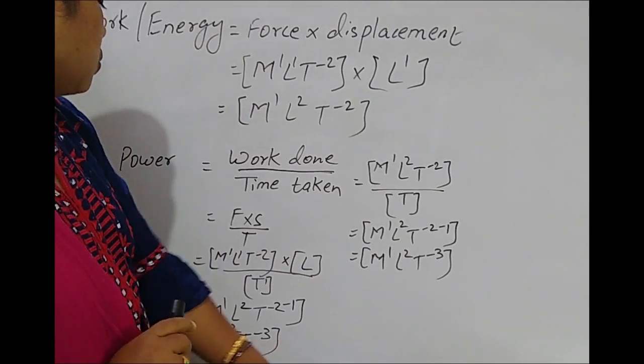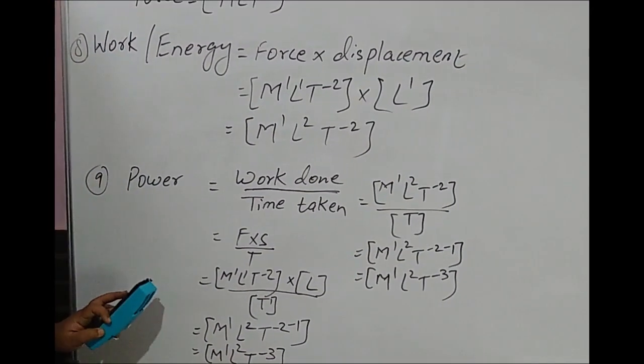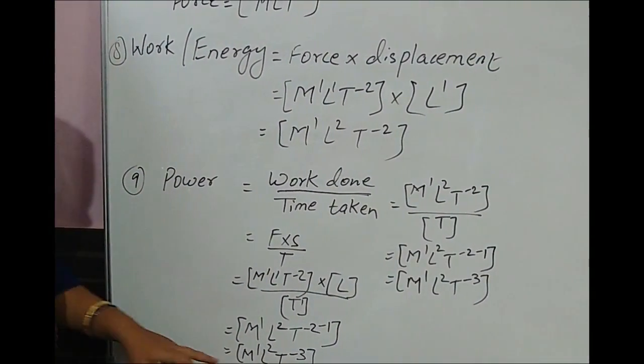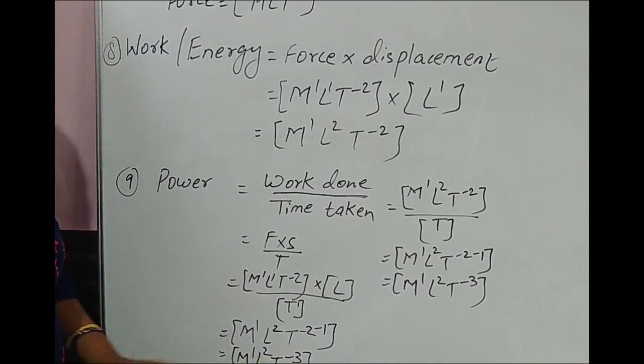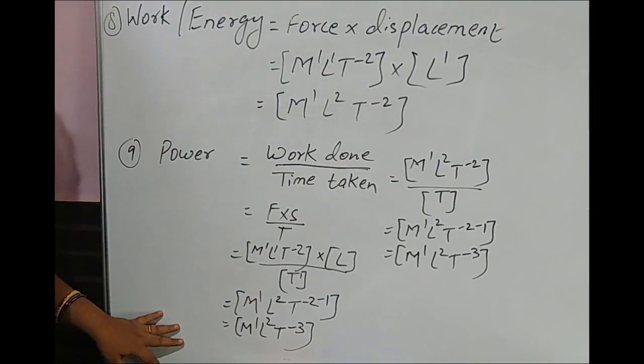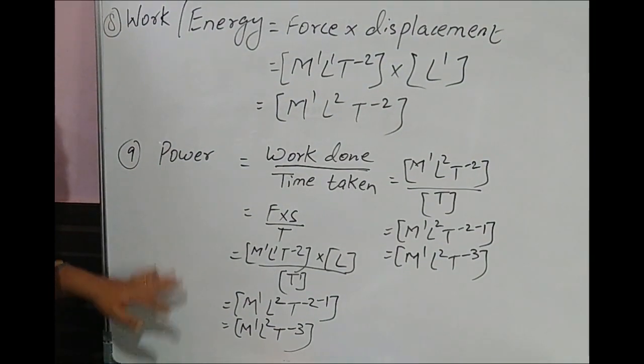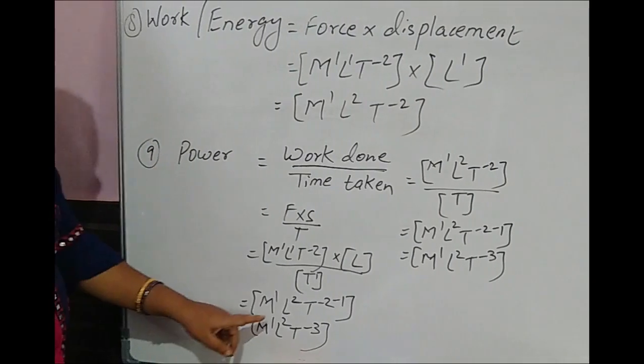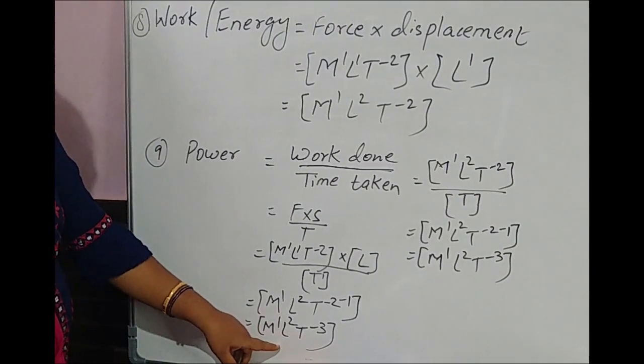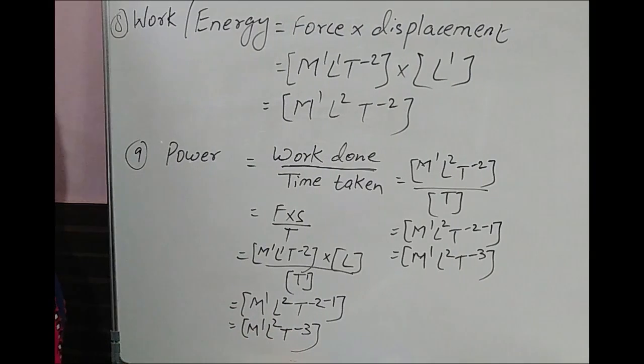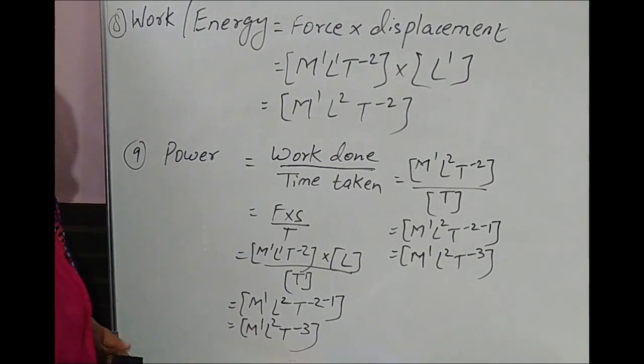Clear? So the dimensional formula for power is M1 L2 T minus 3. What are dimensions? Dimensions are the powers. Dimensions of power are 1 on M, 2 on L and minus 3 on time T. Clear?